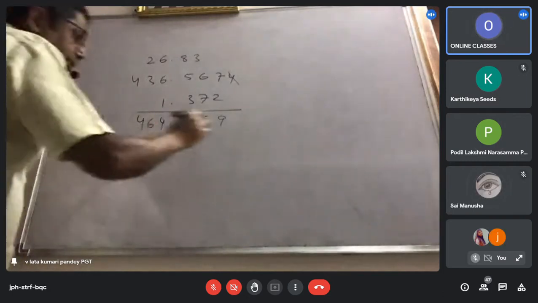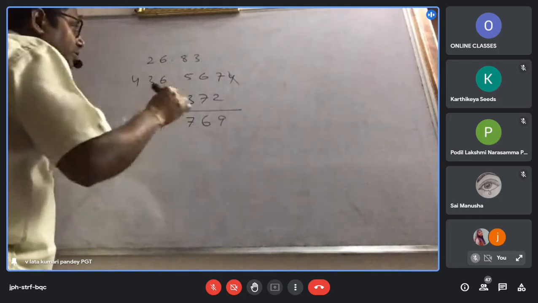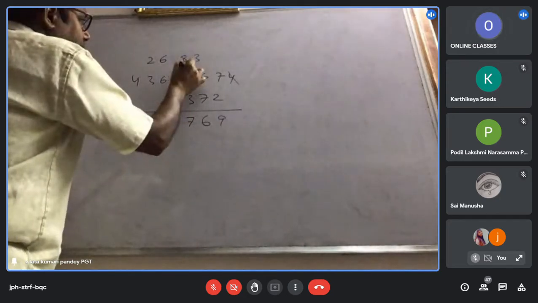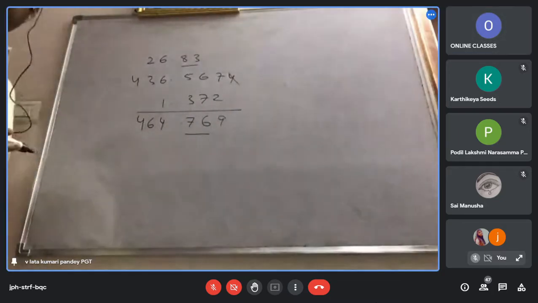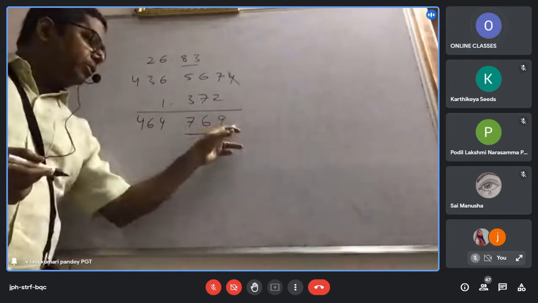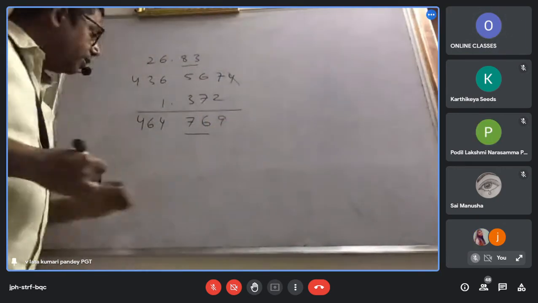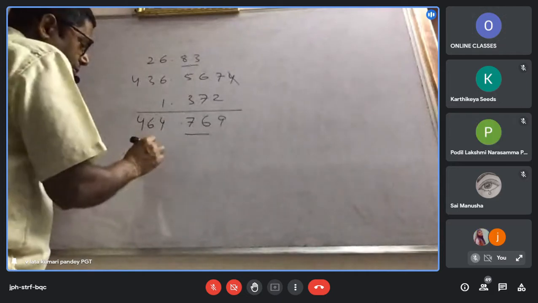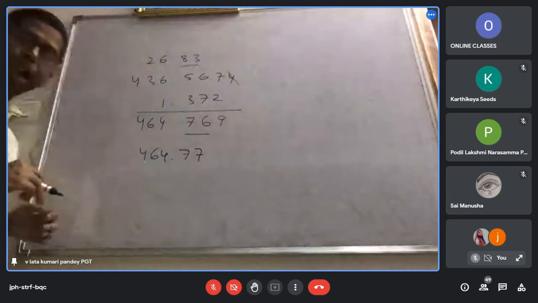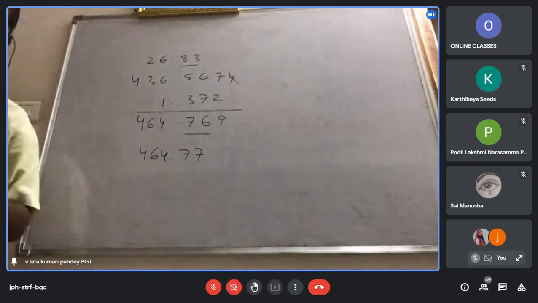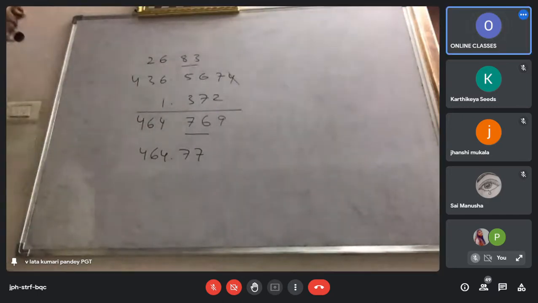After doing this addition, I have to round off again, because there are only 2 digits after the decimal in the least case, so there must be only 2 digits after the decimal. That means now we are going to drop this digit. But this is greater than 5. So the answer will be 464.77. Have you understood how to add with due regard to significant figures? Is that clear?